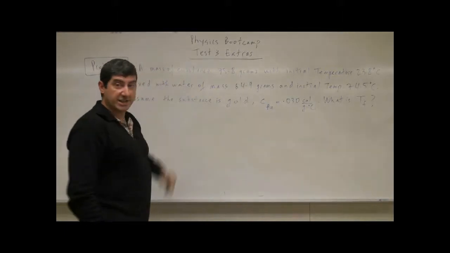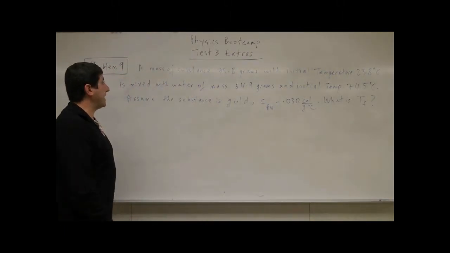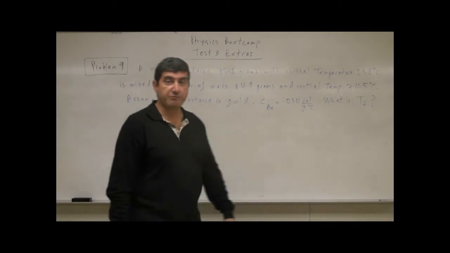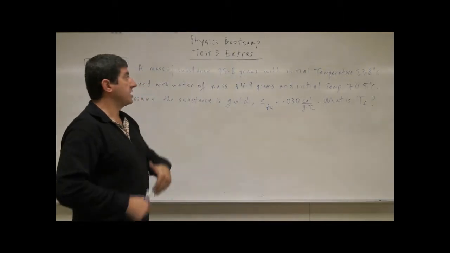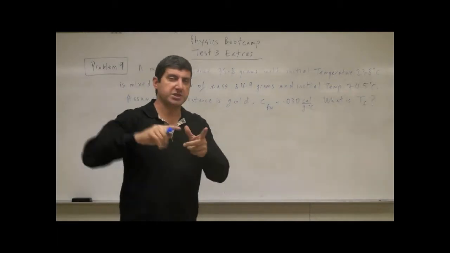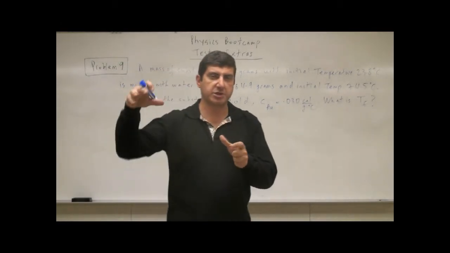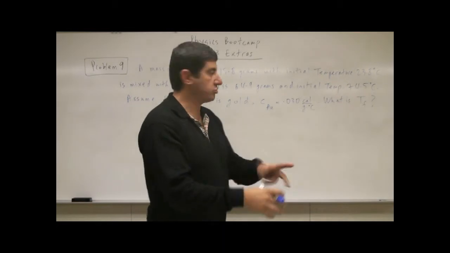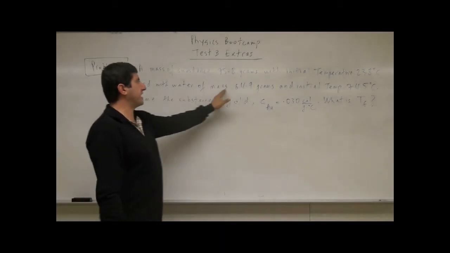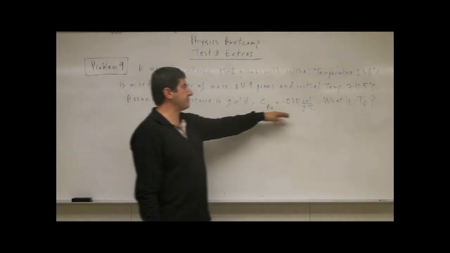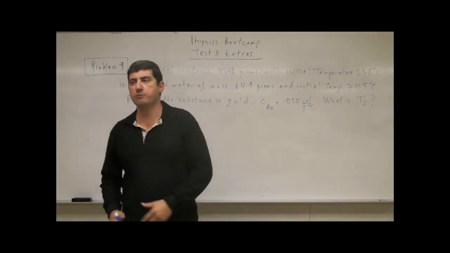Which is kind of related to problem 8. It says a mass of a substance, 75.8 grams. So we have 75.8 grams of that substance. Initial temperature 23.8. So instead of like the last problem, where the substance was hot, now it's cold. It's 23.8 Celsius. It is mixed with water of mass 64.9 grams and initial temperature 74.5.